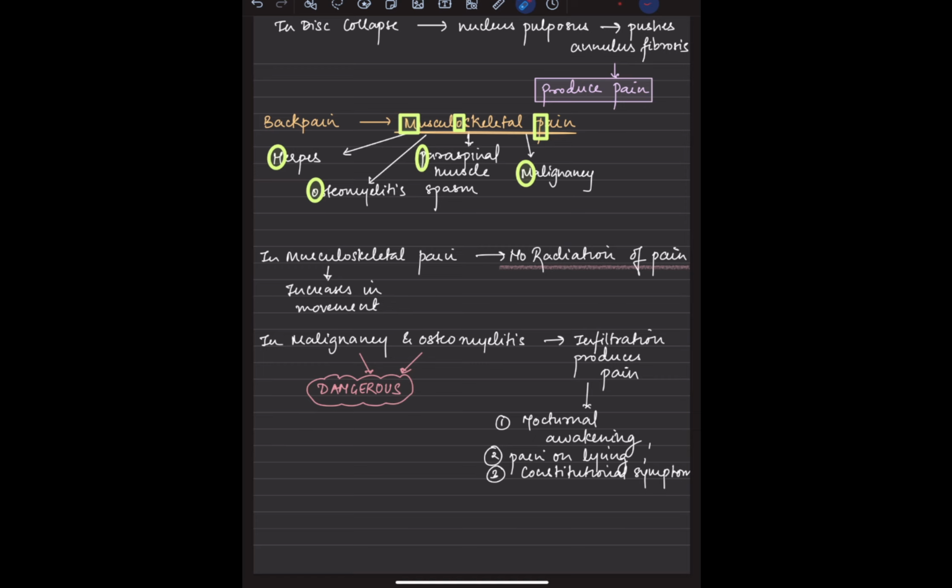Okay, so he would wince through the pain. He will say that the pain is going to so and so area. But when it comes to musculoskeletal pain, there is no such increase in the pain. Malignancy and osteomyelitis, this is a very important thing, because there will be nocturnal awakening, pain on lying, and there can be constitutional symptoms also.